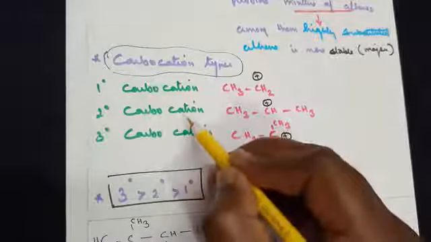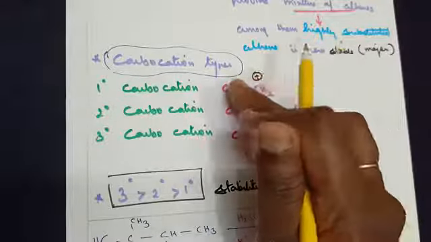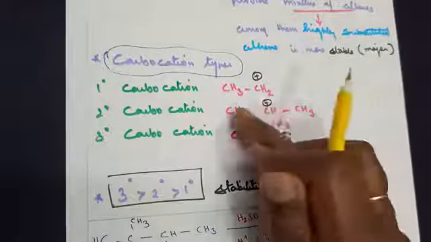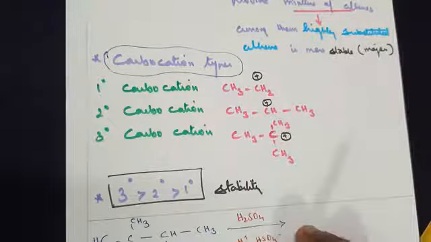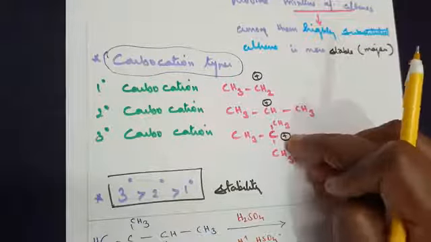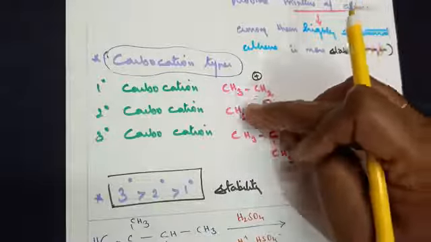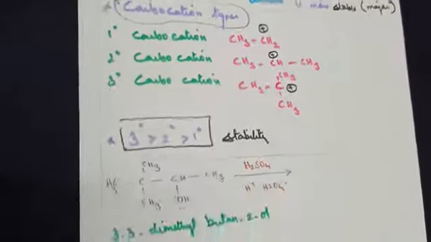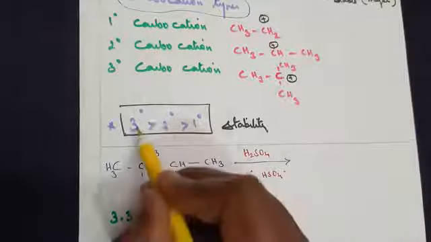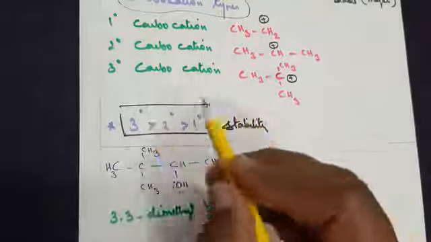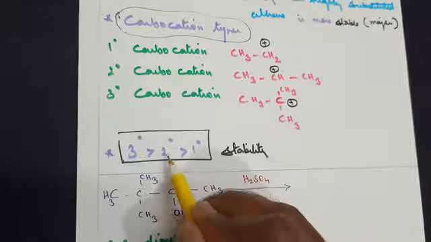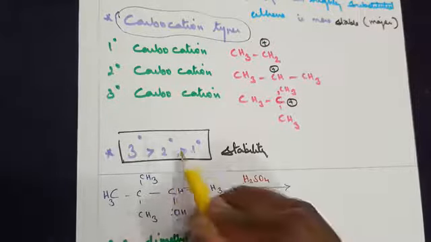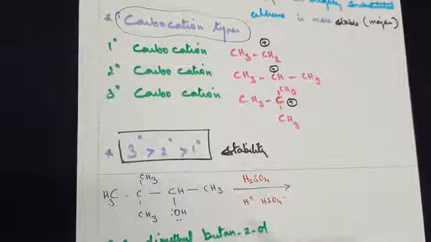I hope you are able to understand. Primary means one group they are attached to. Secondary means two groups they are attached to. Tertiary, when you say three groups they are attached to, meaning carbon with a positive charge attached to three groups, or two groups, or one group. The last point you need to remember here is always, in terms of stability, tertiary carbocation is more stable. Then comes the secondary carbocation. Then comes the primary carbocation.